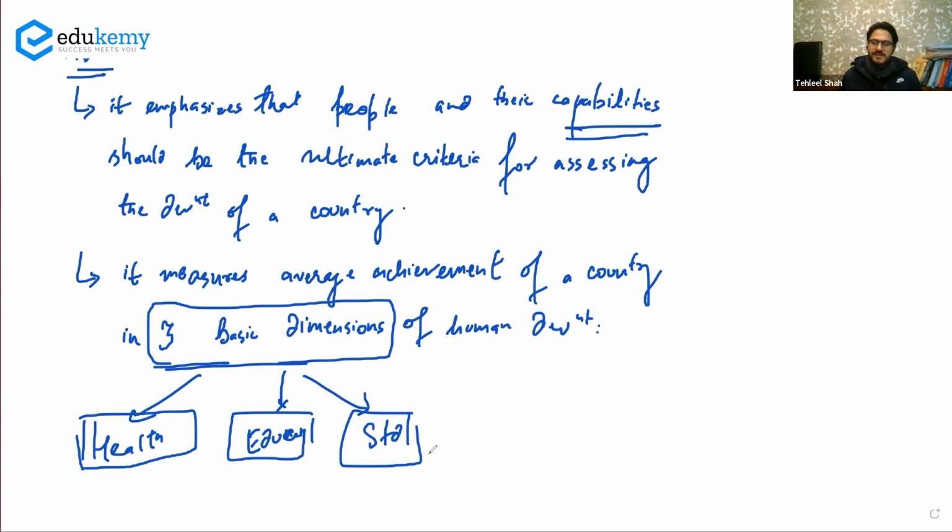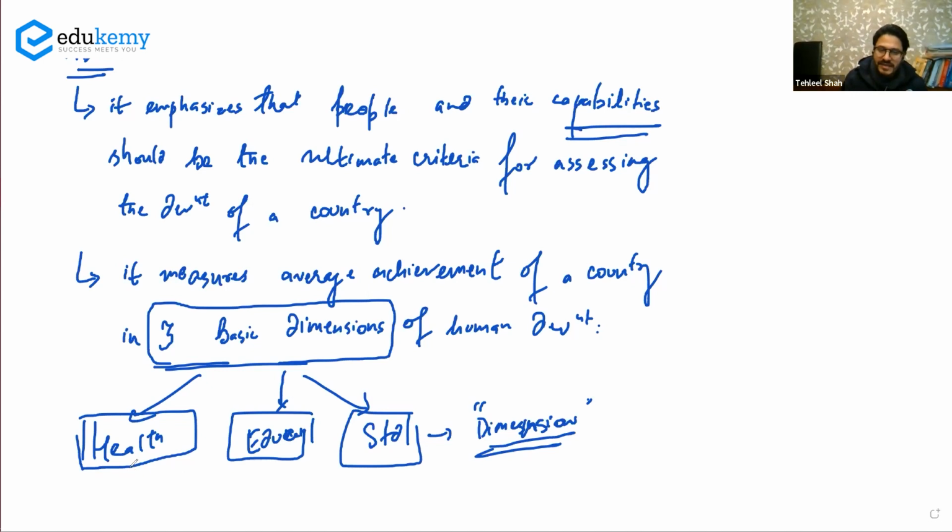Now, the other concept is, we know that these are the dimensions that you'll have to see and calculate. But the problem is, how do you see the health of a person? We have designated that health, education, and standard of living are the important dimensions that we will be looking at. But what in health, what in education, and what in standard of living? It is not mentioned. When you mention a dimension, you also have to mention the indicator of that dimension.